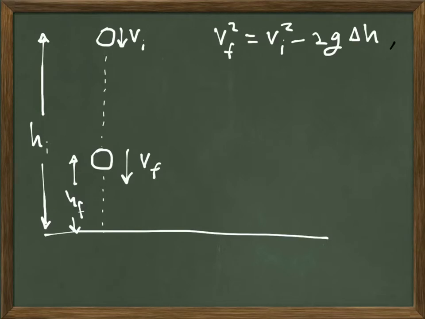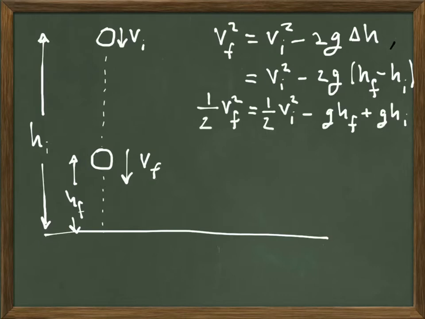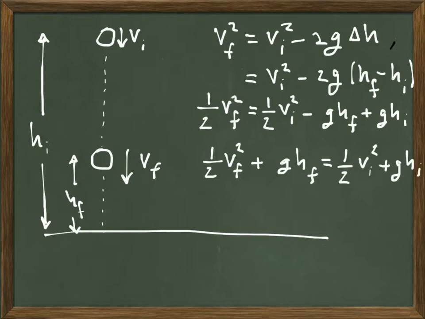So we're going to start with this kinematics equation, the one that has the squares: v final squared equals v initial squared minus 2g delta h. What we're going to do is open up that delta h in terms of what it means. Remember that delta of anything means that quantity at the final moment minus that quantity at the initial. So delta h means h final minus h initial. We're going to open up that parenthesis, and then collect all the terms that have final on one side of the equal sign, and everything that has a subscript initial on the other side. So we get that 1/2 v final squared plus g h final equals 1/2 v initial squared plus g h initial.